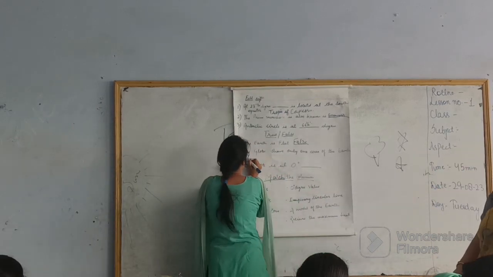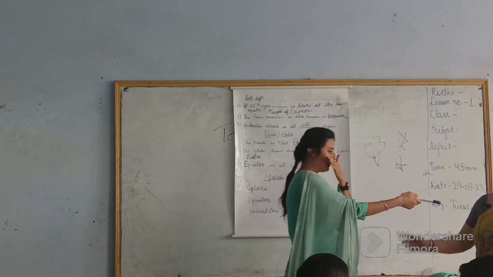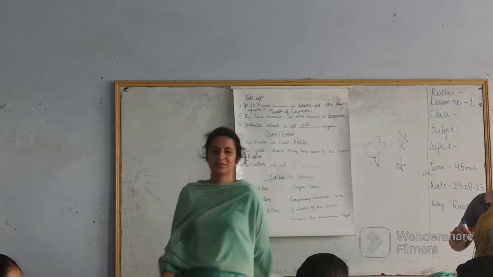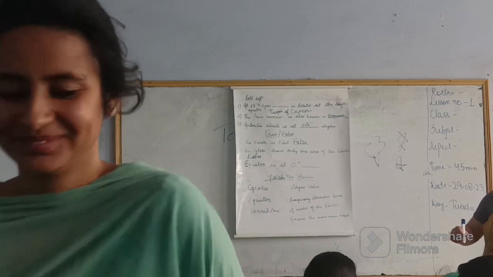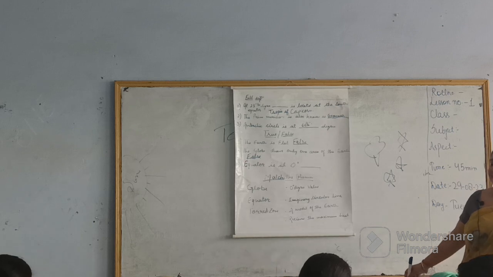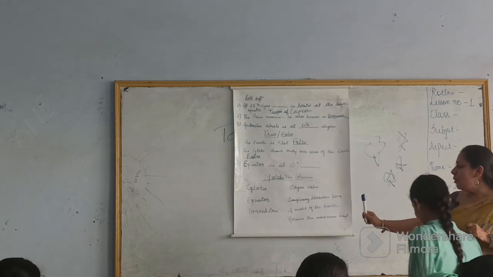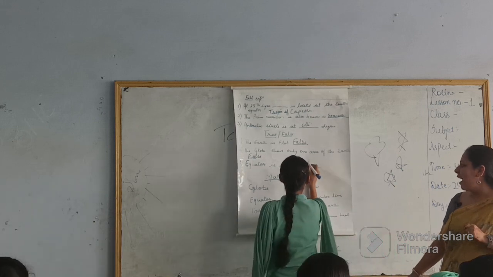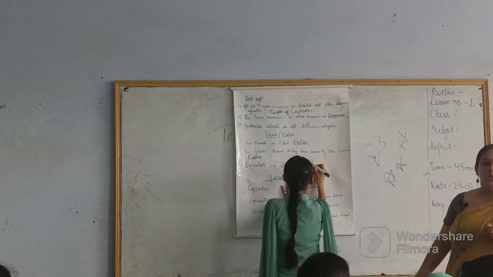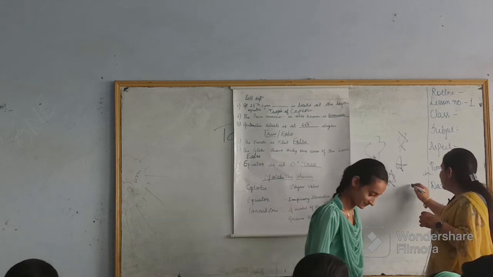Yes. Next question is, equator is at 0 degree. True or false? True. Yes, come forward and write it on board. You got a star also? Yes. The next is match the columns. Globe, equator and torrid zone. Who want to come and answer the question? Yes, come forward. You got a star.